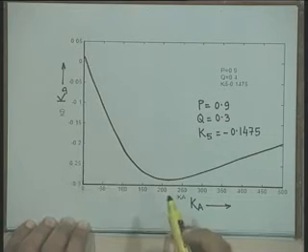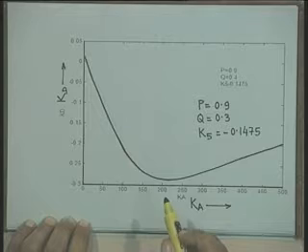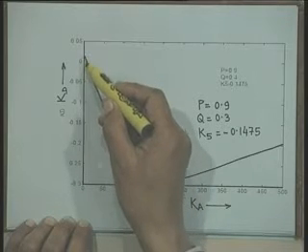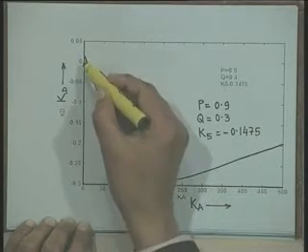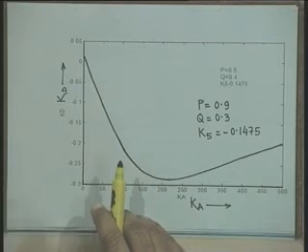Now, this graph shows the variation of damping torque coefficient Kd. You can easily see that when Ka is 0, the value of Kd is slightly positive.